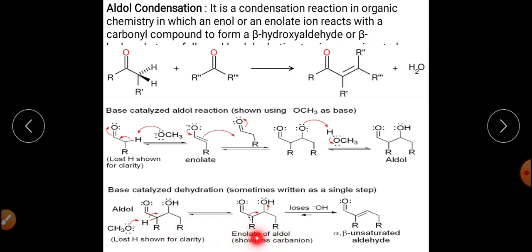So it will get converted into enolate. So the enolate of the aldol will be synthesized, and finally this will lose OH negative.